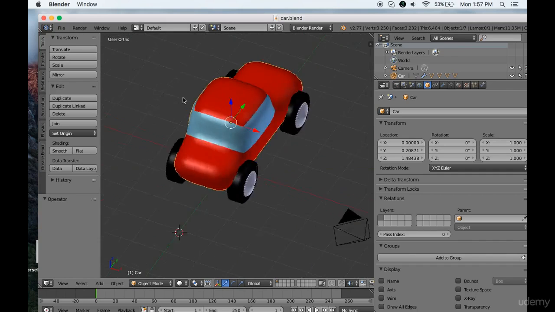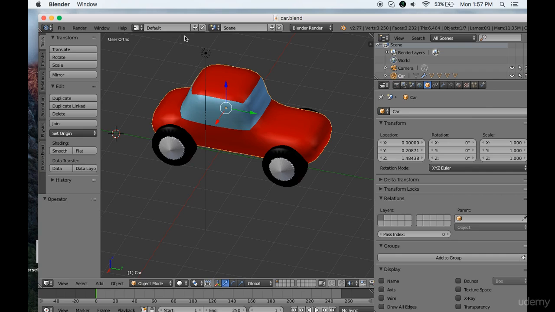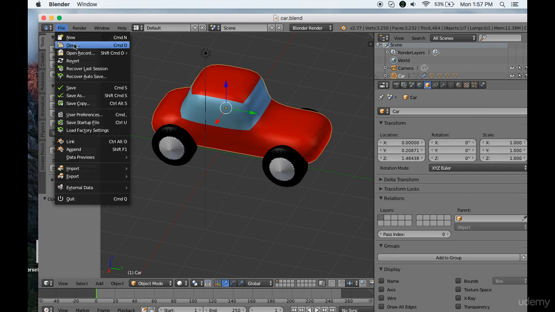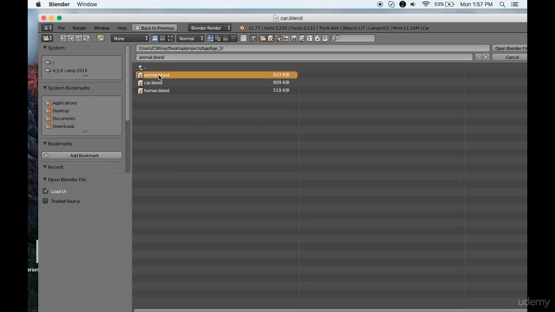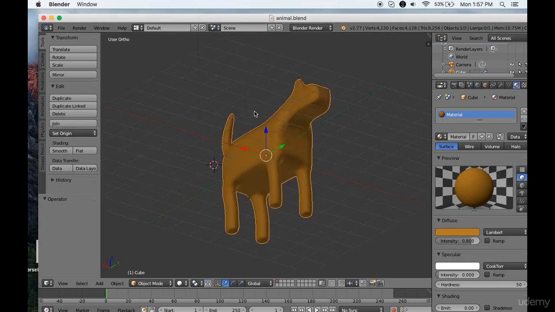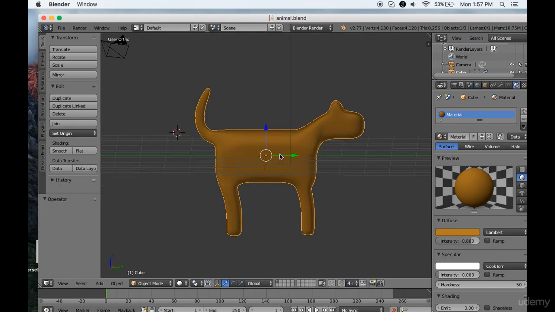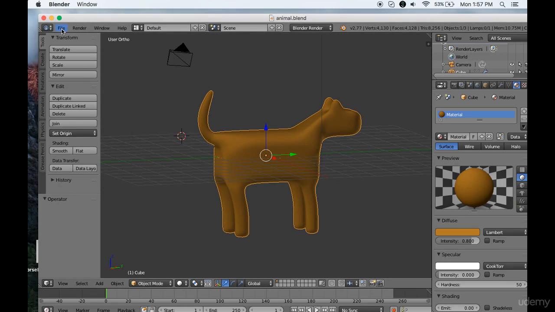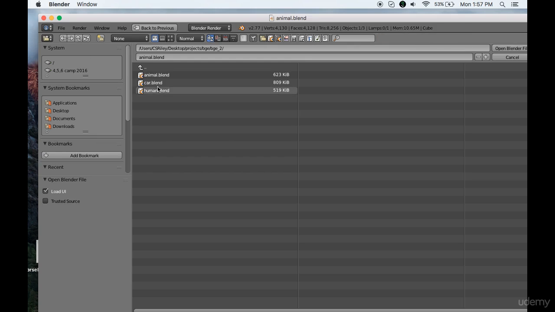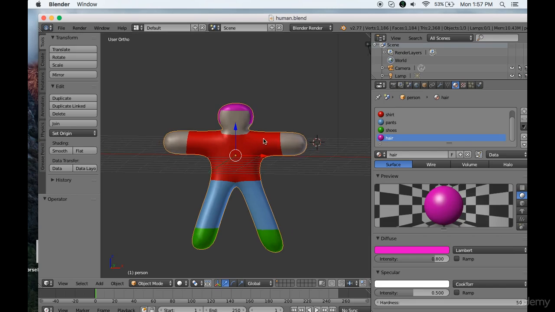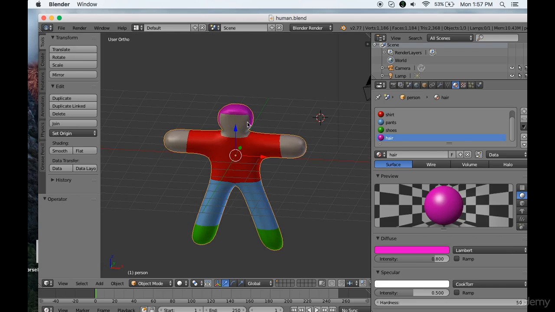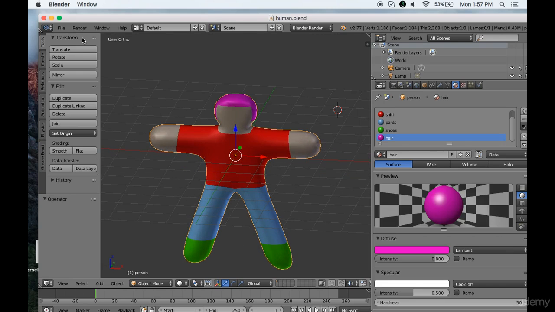So there's three basic models. If you know how to build a car, I can show you how to make that into anything else. I'll show you also how to build a basic four-legged animal, and when you can build this, you can turn it into a cow or a giraffe really, really easily. I'll show you how to make a basic humanoid figure pretty easily so that we can manipulate this in lots of ways. Later on, we'll animate it, make it walk and smile.